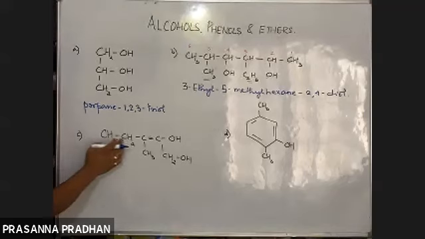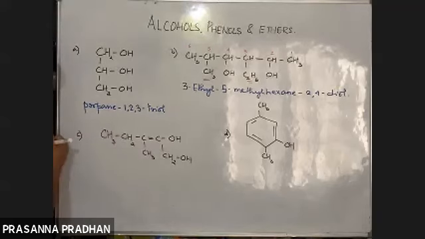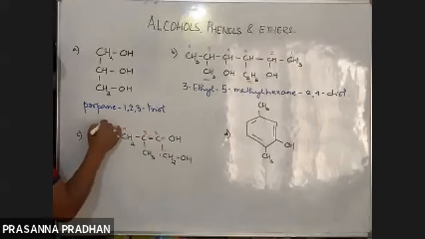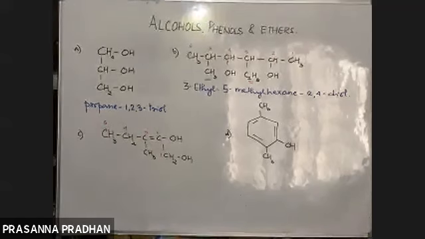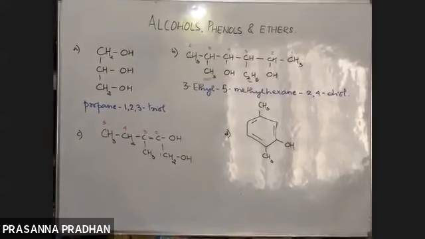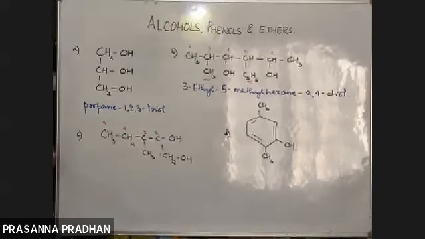Now here, where will I start numbering from? If I start numbering from this end, the functional group will get 4. So I'll obviously start numbering from this end: 1, 2, 3, 4, 5. The longest continuous carbon chain contains 5 carbon atoms. This is the substituent. Where is the substituent present? Number 3. So I'll write down the name.